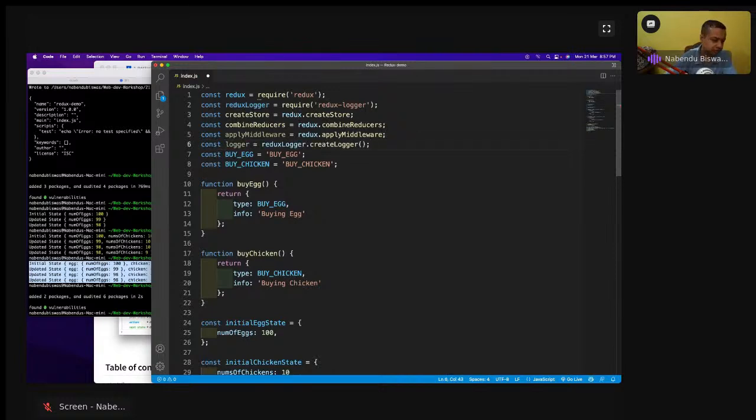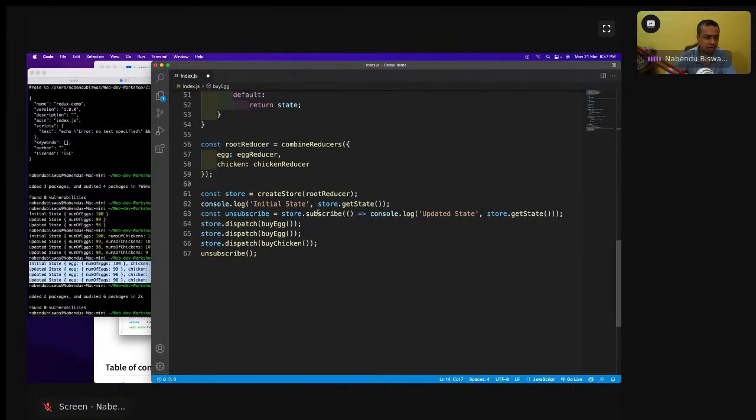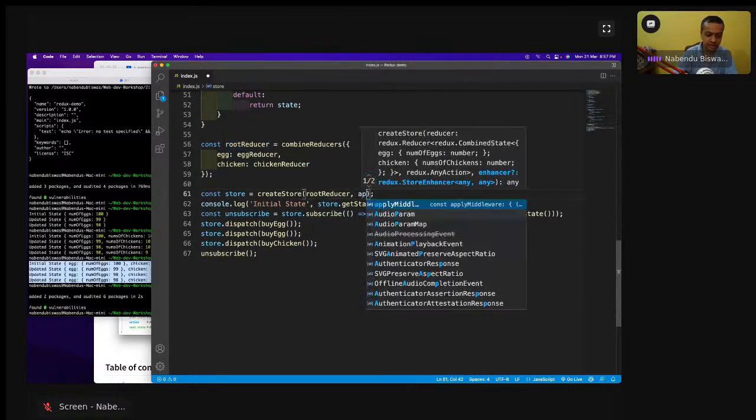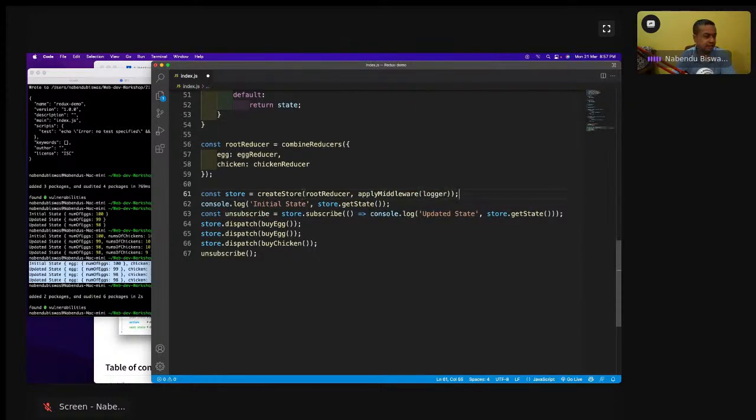This is how you use the Redux Logger. Now we come down, and after the root reducer we'll have applyMiddleware with logger, and then the const subscribe is there.